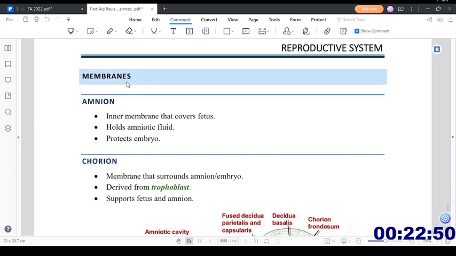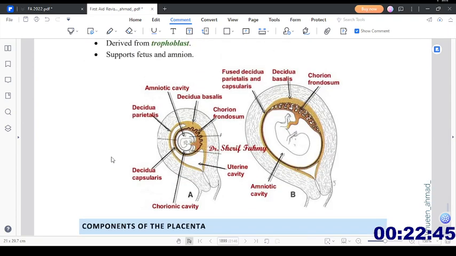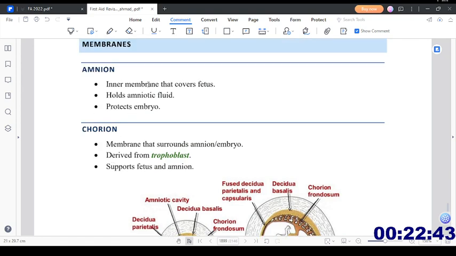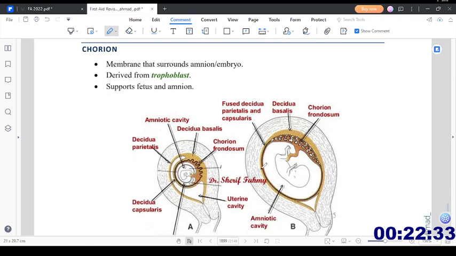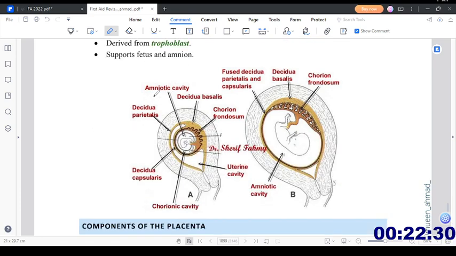Then the membranes include amnion and chorion, and these are two membranes. Amnion is the inner membrane that covers the fetus, holds the amniotic fluid, and protects the embryo. Amnion is like the amniotic cavity over here. It holds the fetus like this.